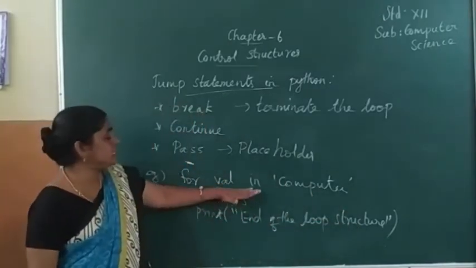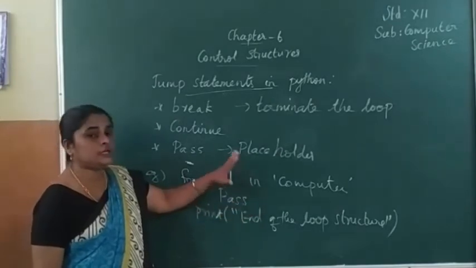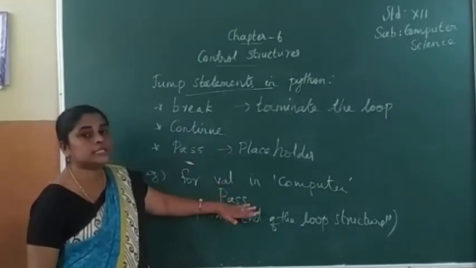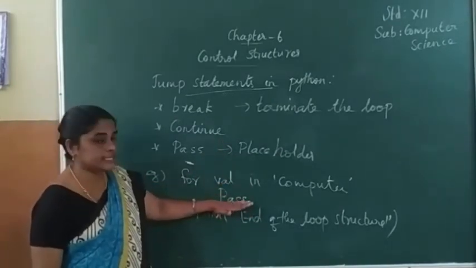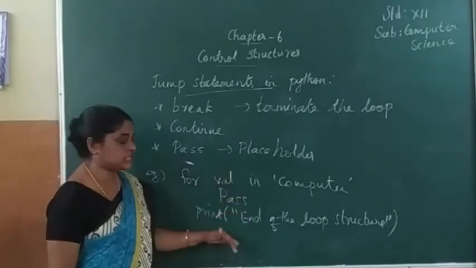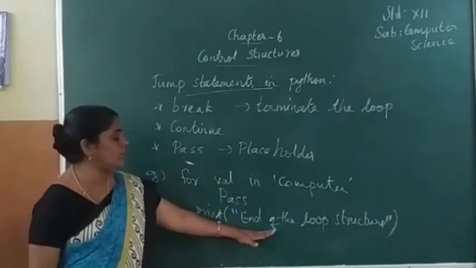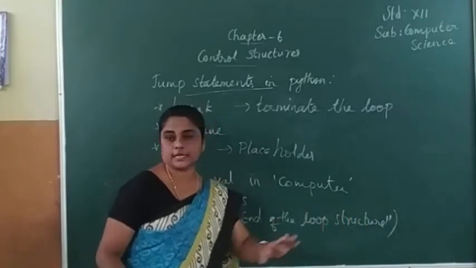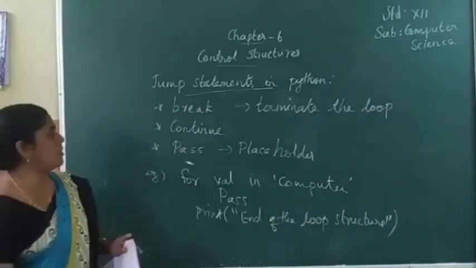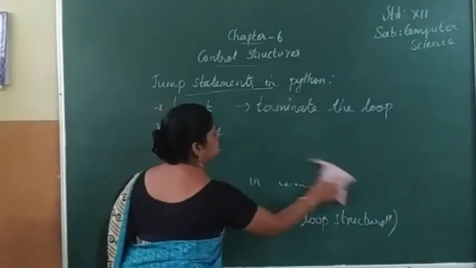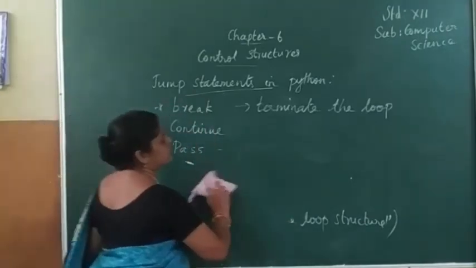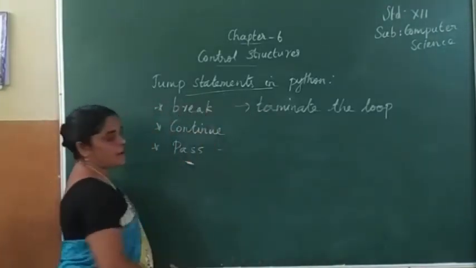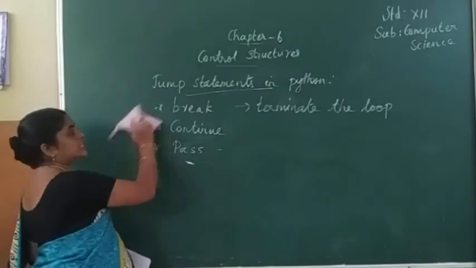So if inside the loop we need not give any statements, we use pass. The pass statement goes to the next statement. So what will be the output here? Only end of the loop structure. Okay. Now, can you understand these three jump statements? What are the three jump statements? Break, continue and pass. Now, some evaluation questions I am giving.